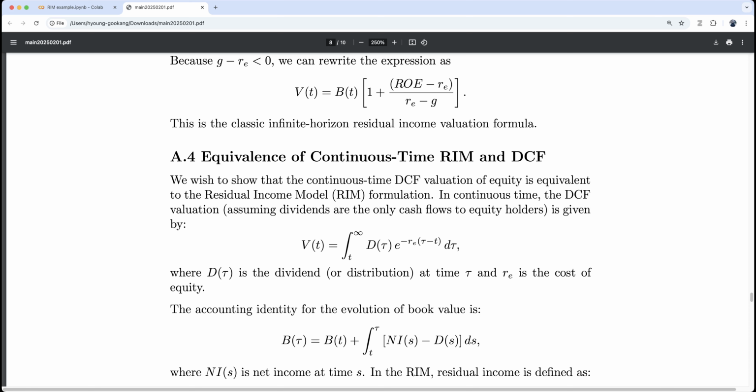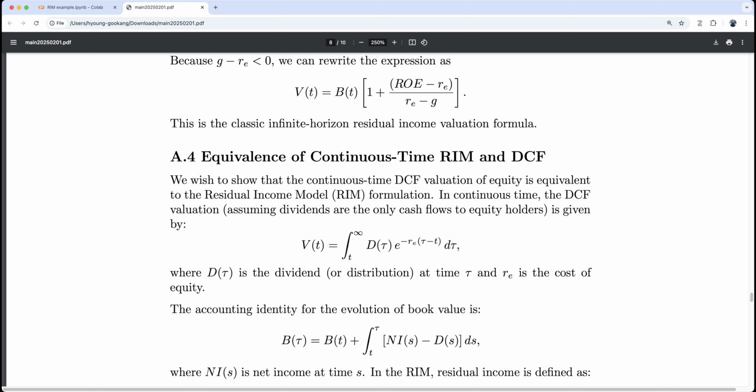Moreover, RIM does not rely on terminal value. If we use DCF, the value is usually entirely driven by terminal value, right? It is highly sensitive to terminal value. Your assumption about the terminal value determines the DCF valuation. However, the residual income model doesn't have that kind of problem because we directly use book value, which is a big part of the firm value. So it's much less sensitive. So I strongly advise you to use RIM instead of DCF.